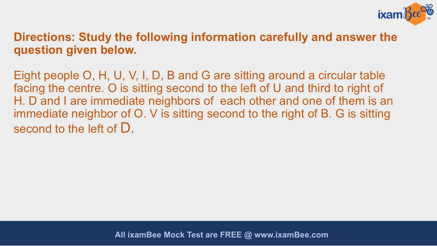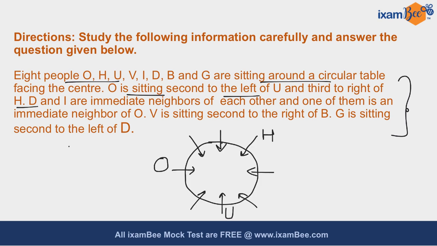It is given to you that 8 people O, H, U, V, I, D, B and G are sitting around a circular table facing the center, and some more directions are given to you. You have to comprehend these directions and draw your circular arrangement. So we'll try comprehending these statements one by one. It is given to you that O is sitting second to the left of U and third to the right of H. So accordingly we can have this particular diagram where O is sitting second to the left of U and third to the right of H.